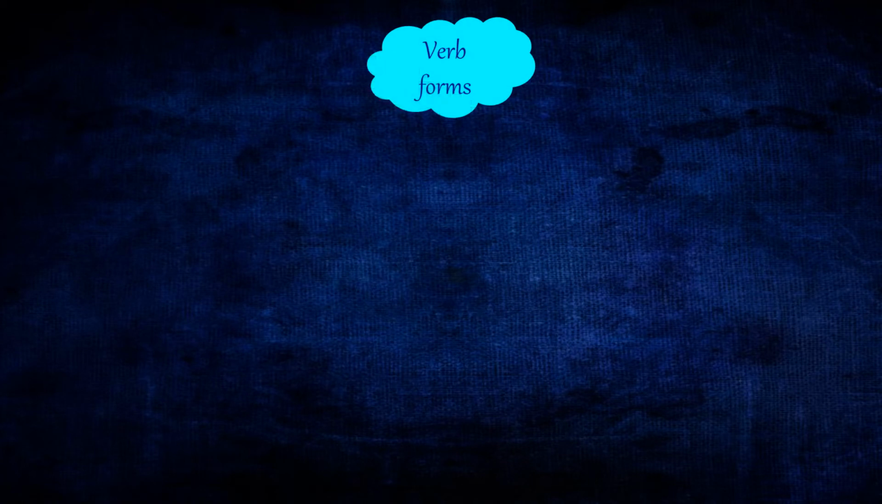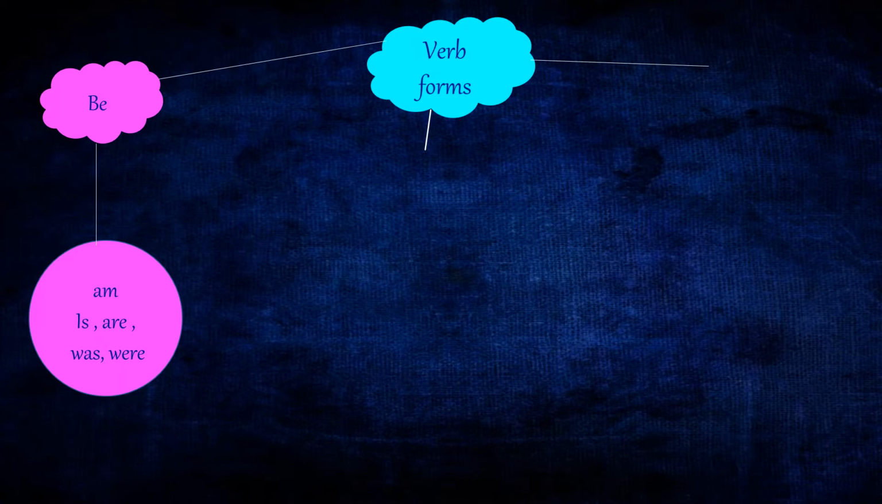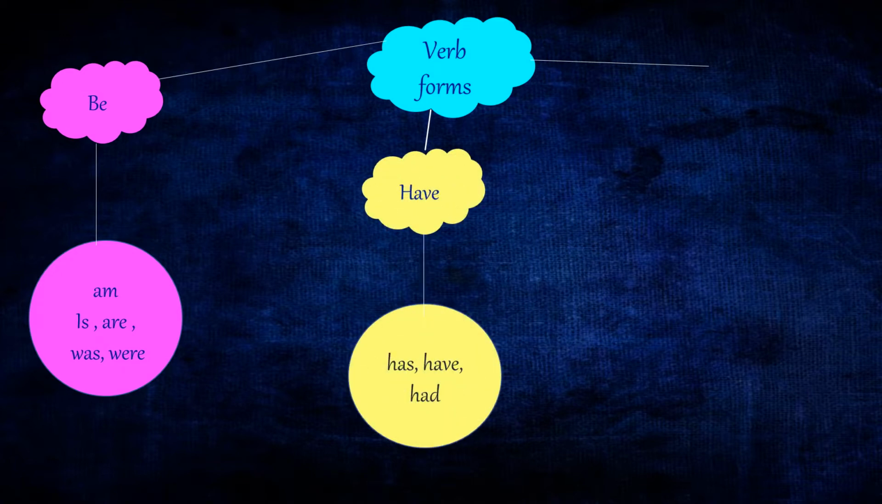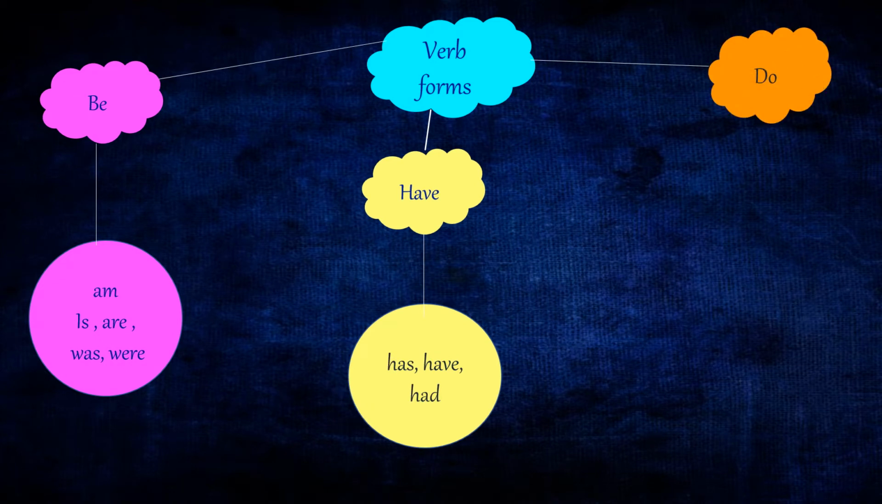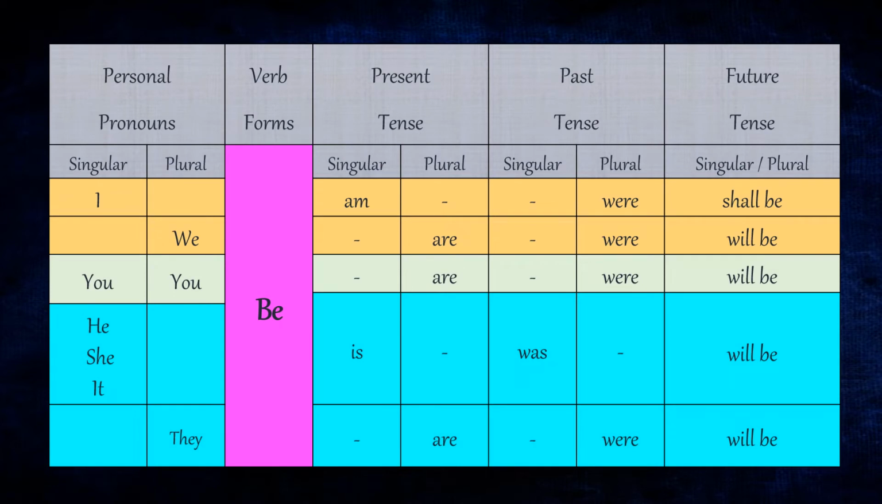Now let's look into the verb forms. Three main verb forms are be: am, is, are, was and were. Have: it is has, have or had. Do: forms of the verb are do, does and did. Now since we've looked into the personal pronouns and the verb forms, let's conjugate it into a chart.